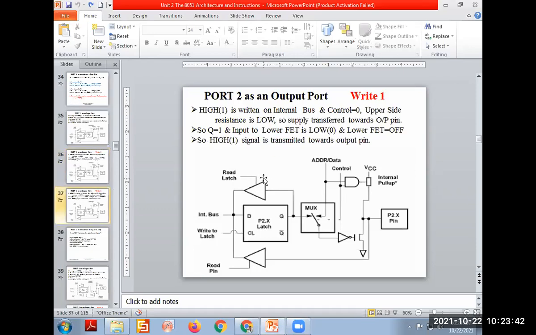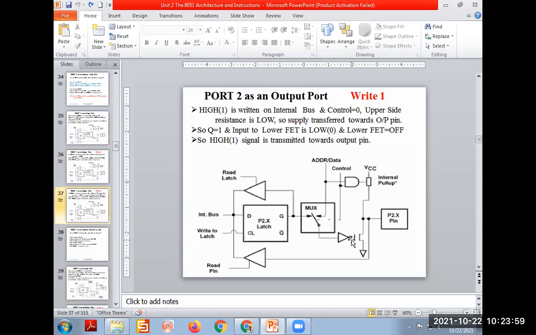Writing 1 on that means what? Same case, the CS signal will be 0. Sending the 1 on the internal bus, D will be 1, Q will be 1 also, and this 1 means the output of the inverter will be 0.